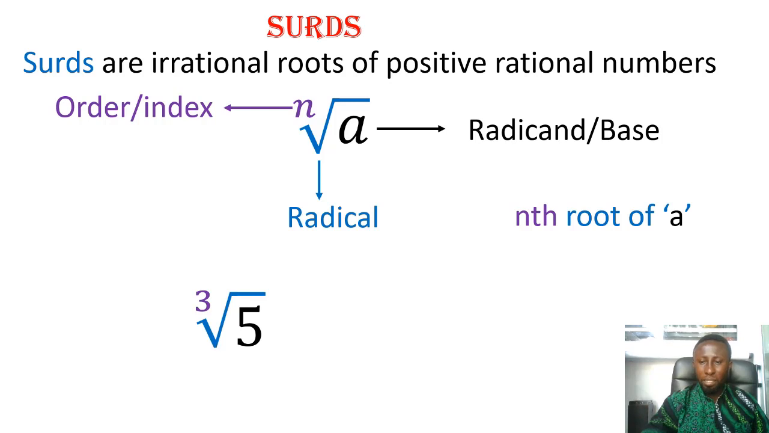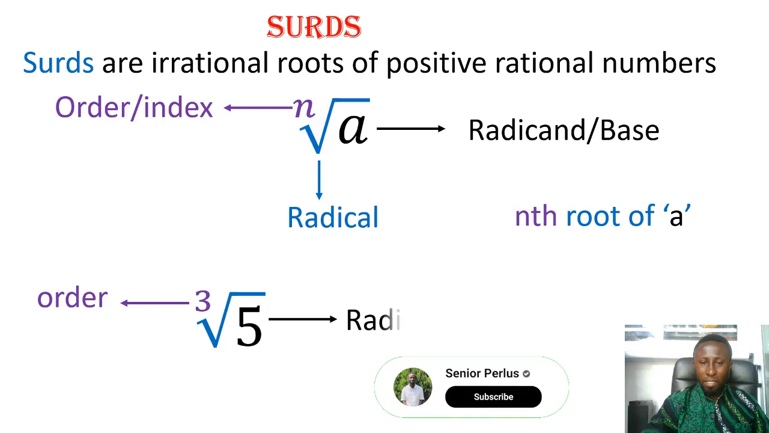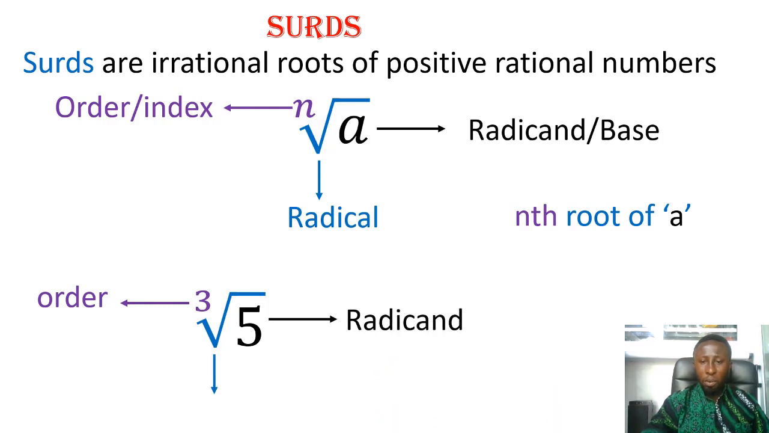What about this? The 3 here is the order, and the 5 is the base. Then the sign is the radical. Therefore, this is called the third root of 5. Good.